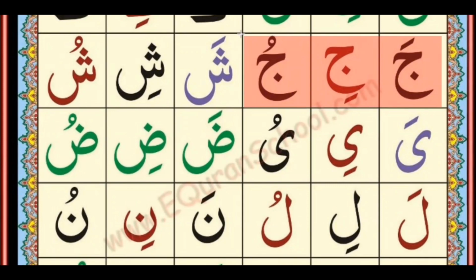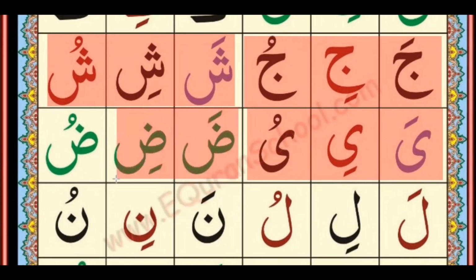And the next letter is Sheen, because it has 3 dots on the top side. So it's called Sheen. Sheen Zabar Sha, Sheen Zair Shi, Sheen Pesh Shu. So it will be Sha Shi Shu. And the next letter is Ya. Ya Zabar Ya, Ya Zair Yi, Ya Pesh Yu. So it will be Ya Yi Yu. And the next letter is Zod, because it has one dot on the top side, and this is a bold letter. Zod Zabar Zo, Zod Zair Zi, Zod Pesh Zu. So it will be Zo Zi Zu.